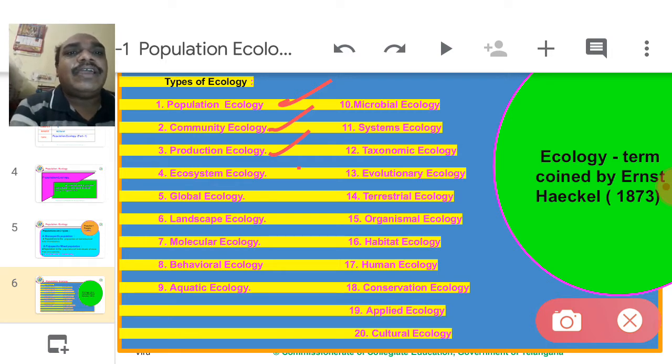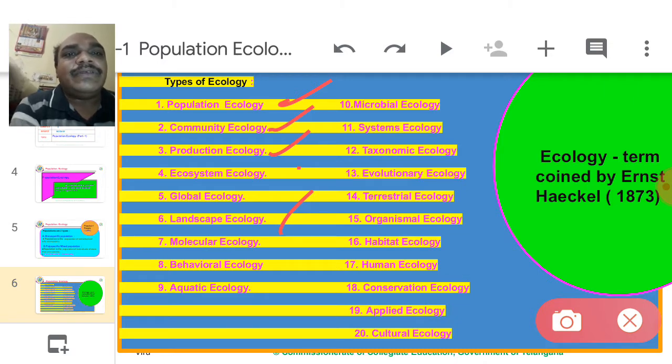Global ecology. Global means the entire world, the earth planet. So the study of the ecology of the entire earth is called global ecology. Landscape ecology is related to landscapes, simply grassland ecology.